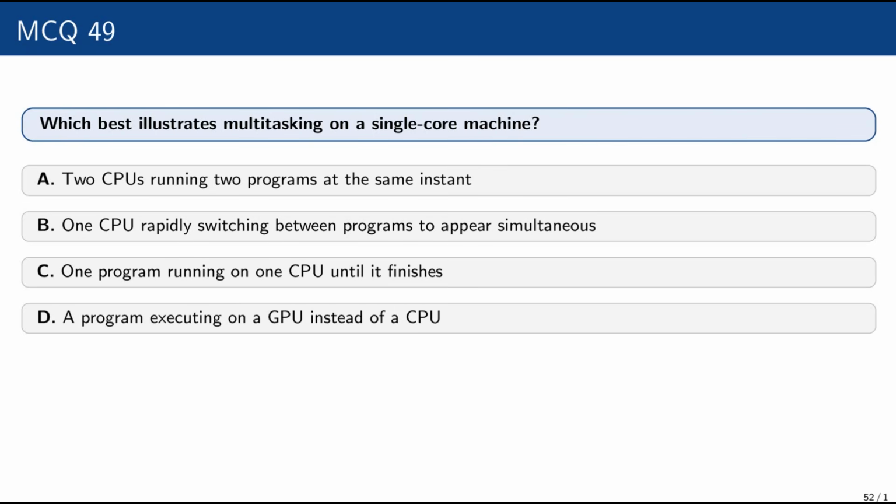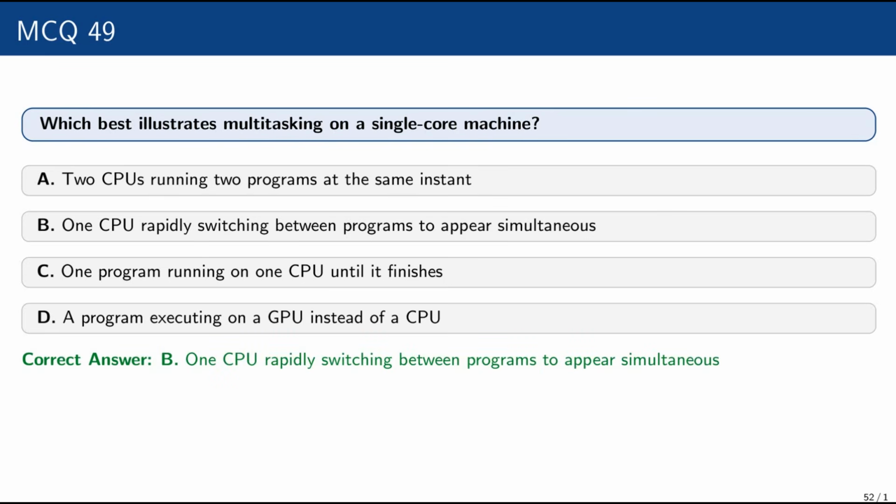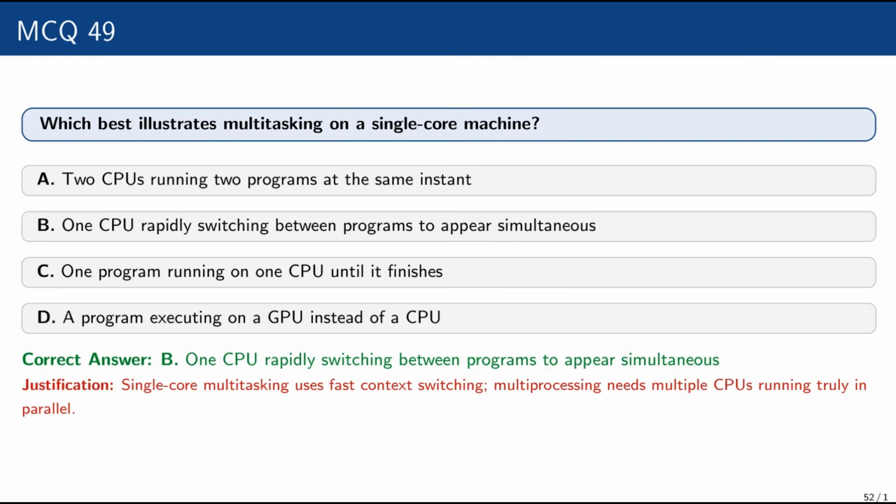A program executing on a GPU instead of a CPU. The correct option is one CPU rapidly switching between programs to appear simultaneous, because single core multitasking uses fast context switching, while multiprocessing needs multiple CPUs running truly in parallel.